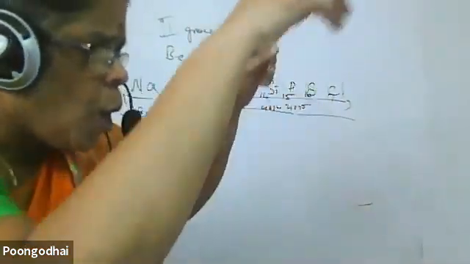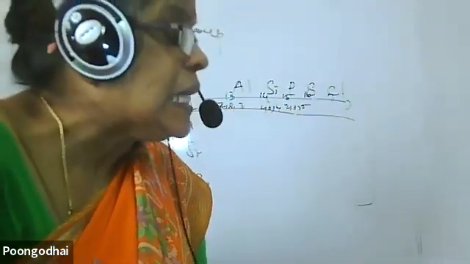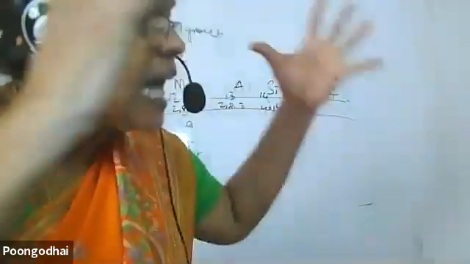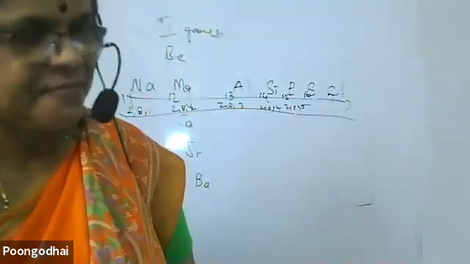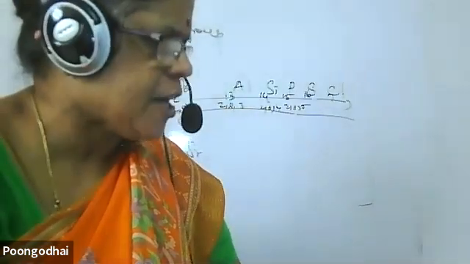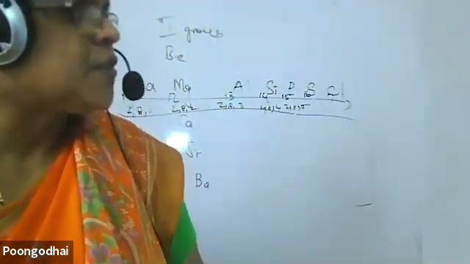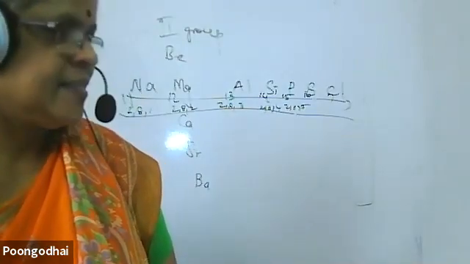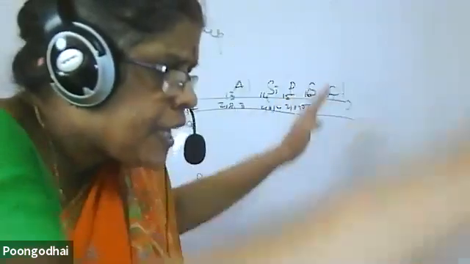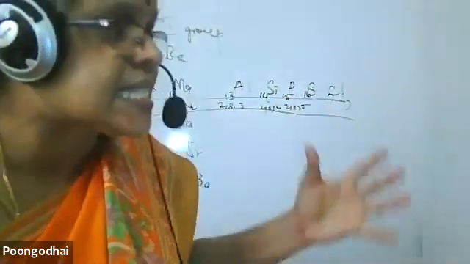You might be having your periodic table. When I take the whole periodic table, which group of elements is largest in size? Anyone can answer if you know that. You might have seen the periodic table. Your periodic table has elements from 1 to 18. When I take the whole periodic table, which group of elements has the largest size?